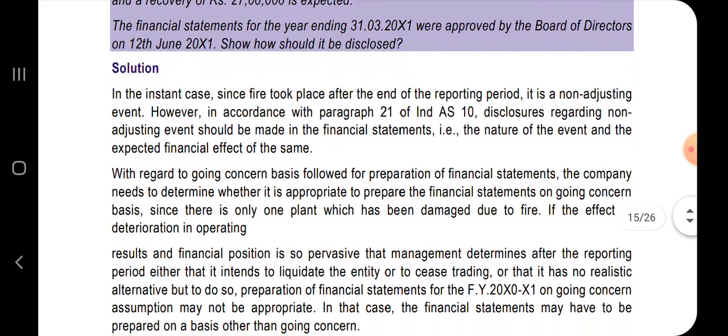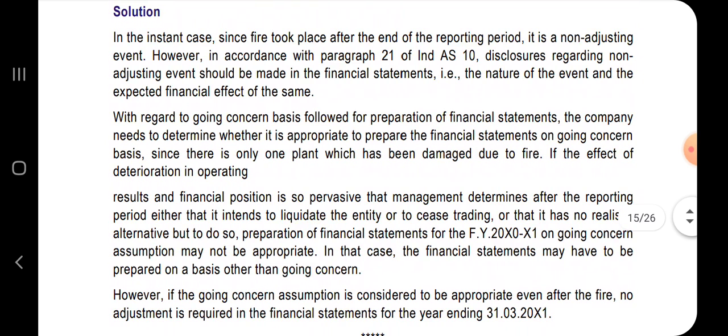Come, let's read the answer. In the instant case, since the fire took place after the end of the reporting period, it is a non-adjusting event. However, in accordance with Ind AS 10, disclosures regarding a non-adjusting event should be made in the financial statements, that is, the nature of the event and the expected financial effect of the same.